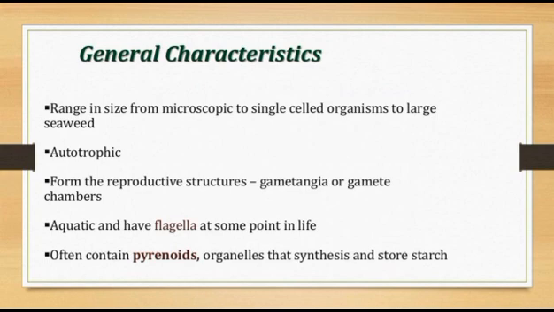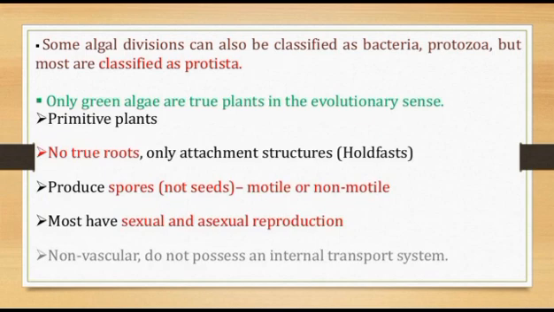What are the general characteristics of algae? They range in size from a microscopic single-celled organism to a large seaweed. They are autotrophic. They form reproductive structures, for example gametangia or gamete chambers. They are aquatic and have flagella at some point in life. They often contain pyrenoids, organelles that synthesize and store starch. Some algal divisions can also be classified as bacteria or protozoa, but most are classified as Protista. Only green algae are true plants in the evolutionary sense. These are primitive plants.